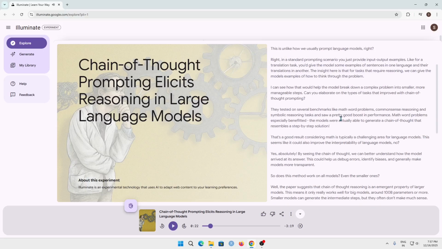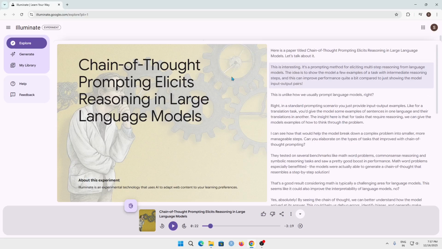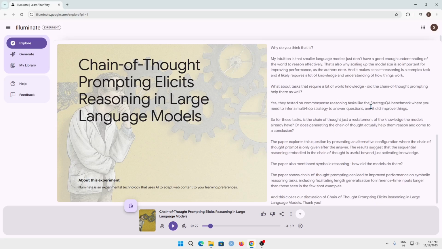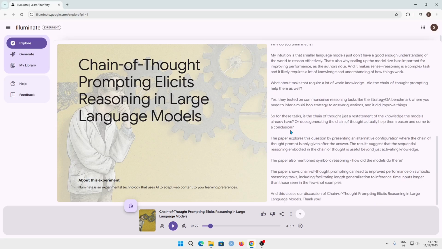So this is how it works. Like you can upload your academic paper or maybe a web content which you found out, and it can literally be turned into an audio file. So you can just listen and learn at the same time. So yeah, this is pretty interesting and cool thing that the Google Labs have made.